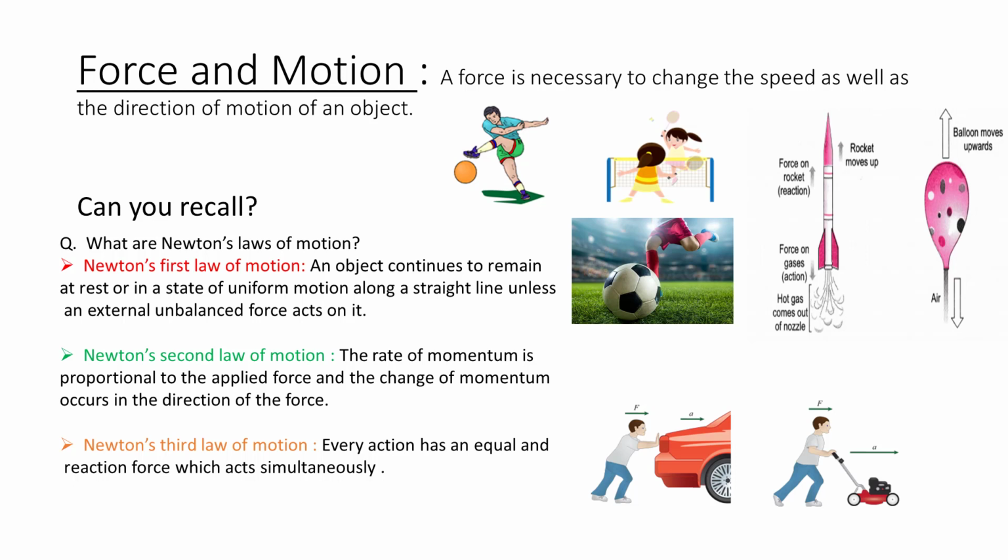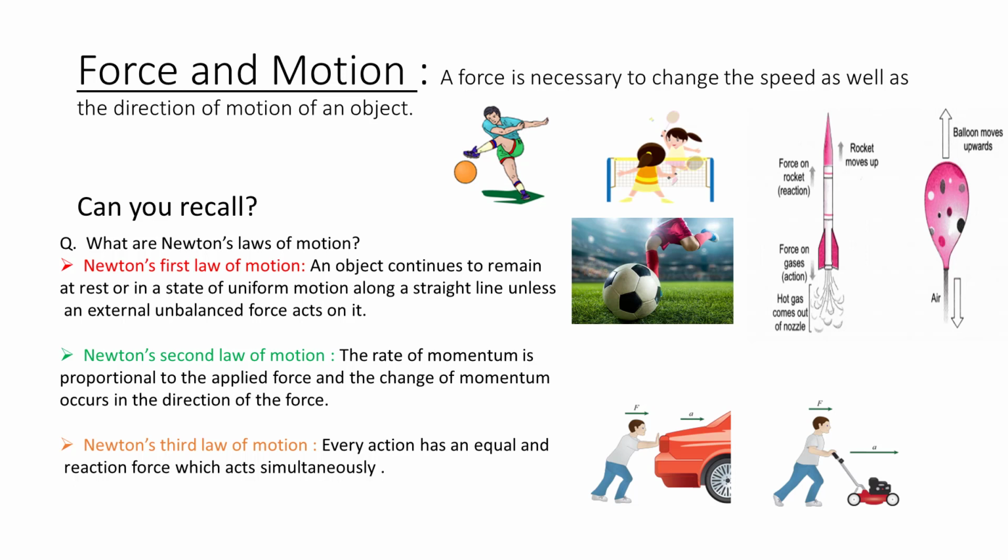Here the car is heavy and the man is trying to push a cartwheel. Here the cartwheel is less in weight. So application of force is less in the second case. And you can also observe the change of momentum occurs in the direction of the force.